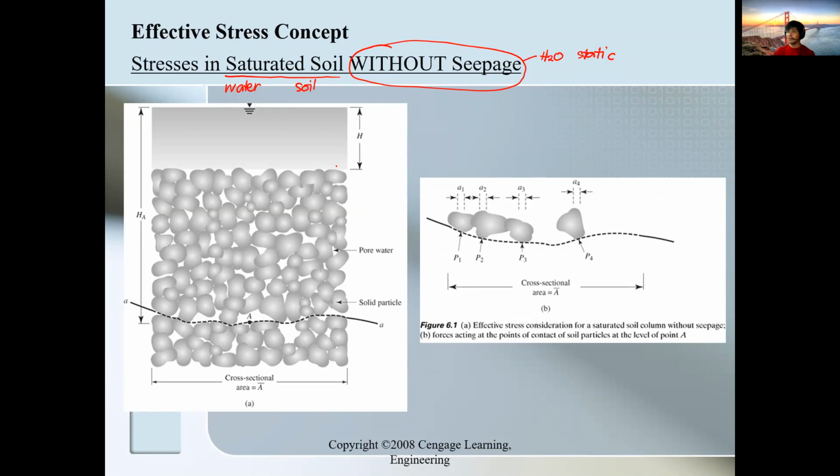Okay, now in the effective stress concept, if you try to look at figure A and we analyze some portion of it, let's say this section AA.